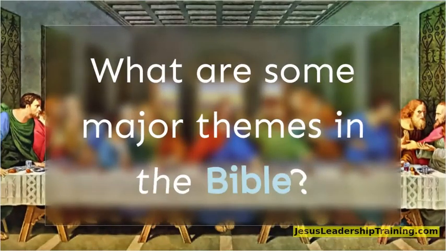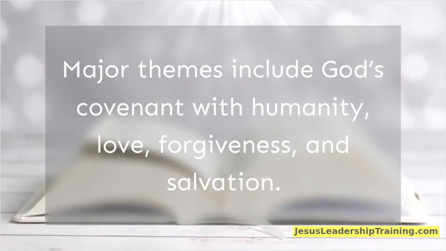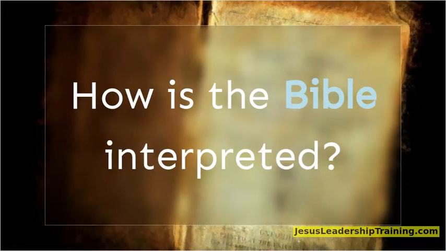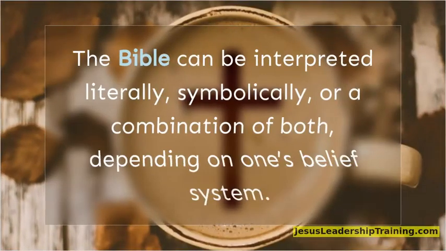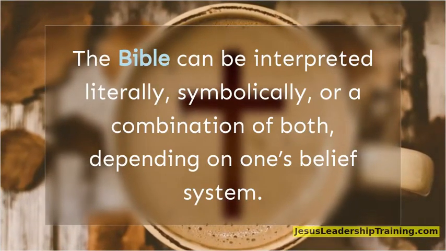What are some major themes in the Bible? Major themes include God's covenant with humanity, love, forgiveness, and salvation. How is the Bible interpreted? The Bible can be interpreted literally, symbolically, or a combination of both, depending on one's belief system.